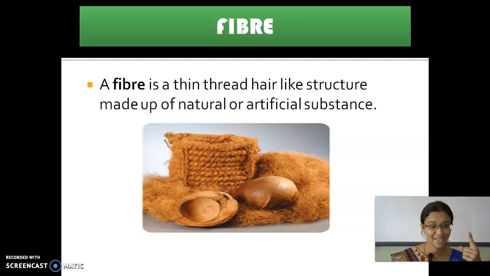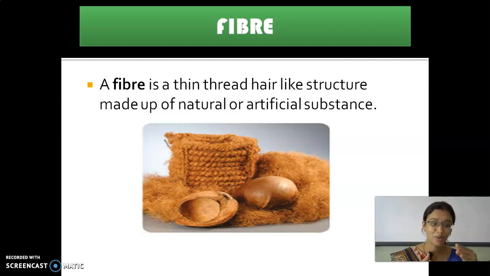So the first stage is the fiber, the second stage is yarn, and the third stage is fabric. From the fiber we are able to prepare yarn. This you have already studied in detail in your 6th standard. Yes or no? In grade 6 you have already studied about fiber, yarn, fabric, and then the